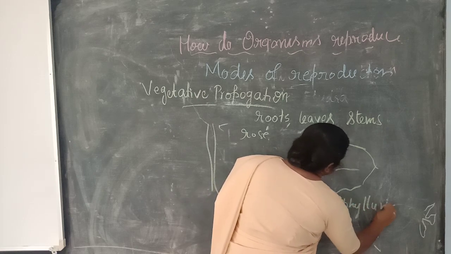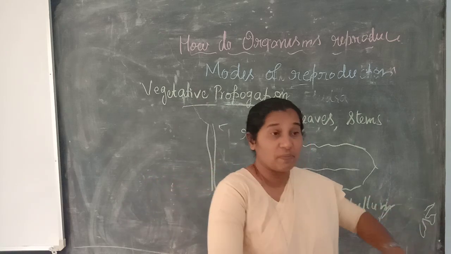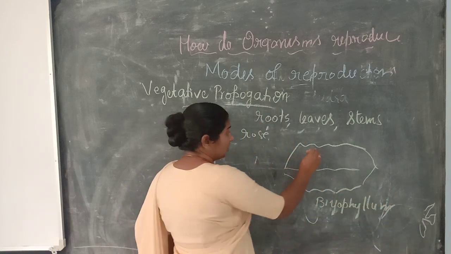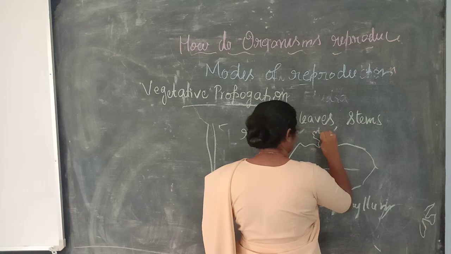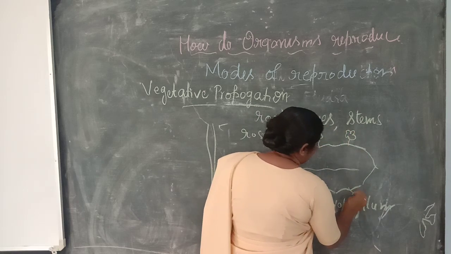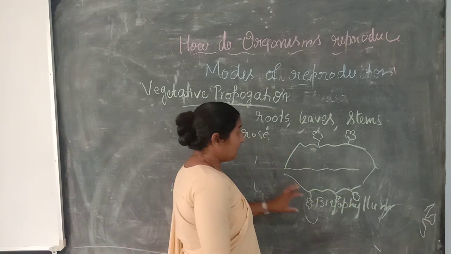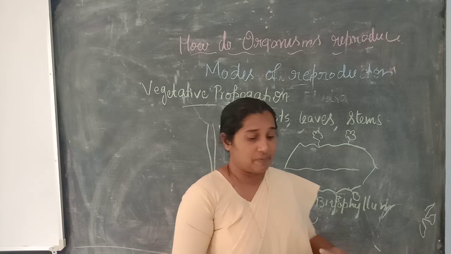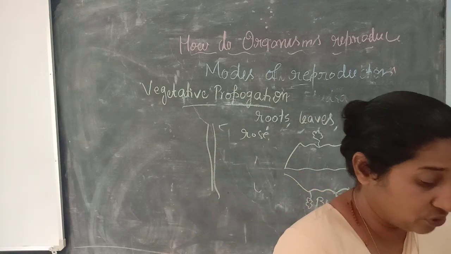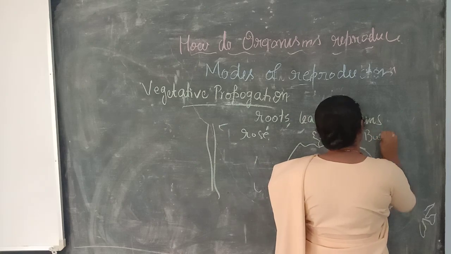bryophyllum. Some of your houses will have a leaf called bryophyllum. In some leaves there is a small outgrowth, you can see it. In the bryophyllum, from the leaf they are able to get another plant, and we call these buds.